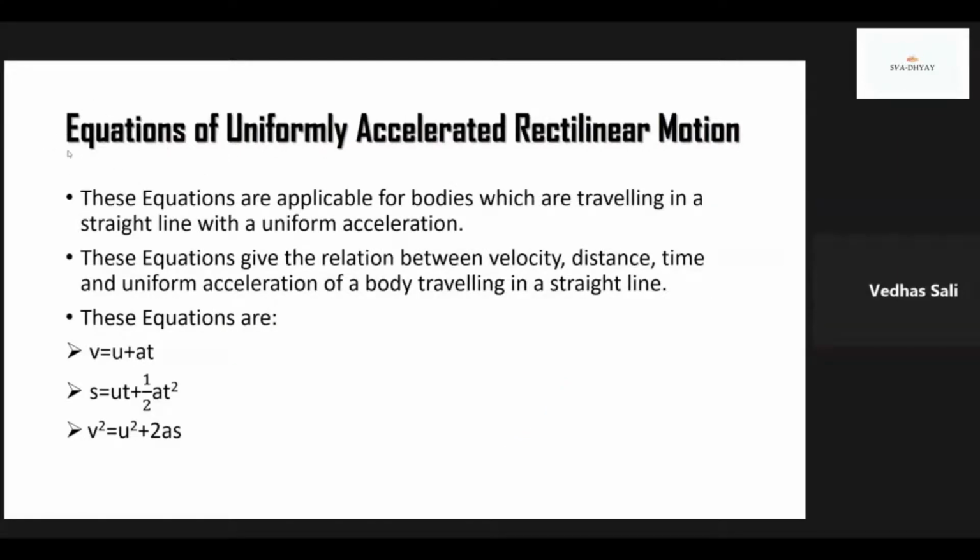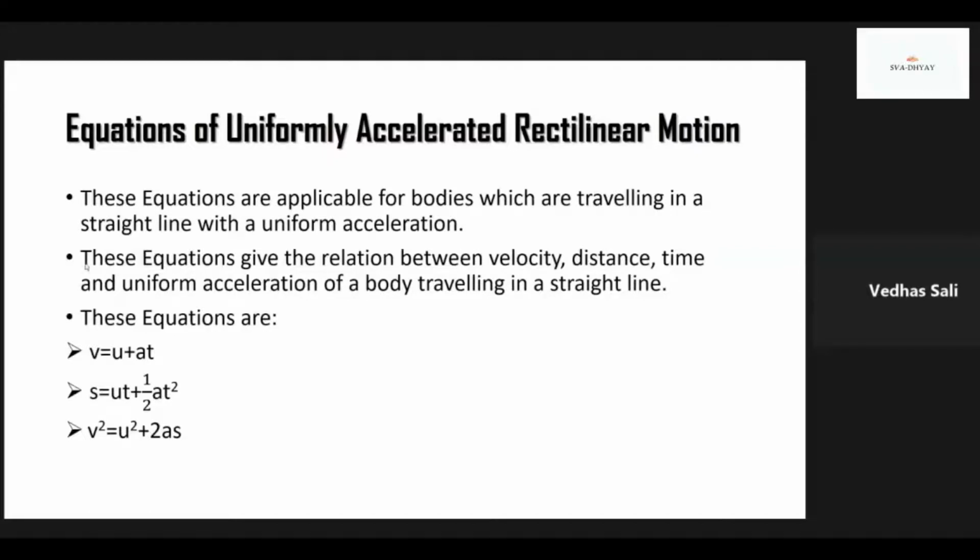Now we will come across equations of uniformly accelerated rectilinear motion. First, let's understand this. So these are equations for uniformly accelerated rectilinear motion. Means body is traveling with uniform acceleration and doing rectilinear motion, means translational motion in a straight line. Body is traveling in a straight line with uniform acceleration. So these equations are applicable for bodies which are traveling in a straight line with a uniform acceleration.